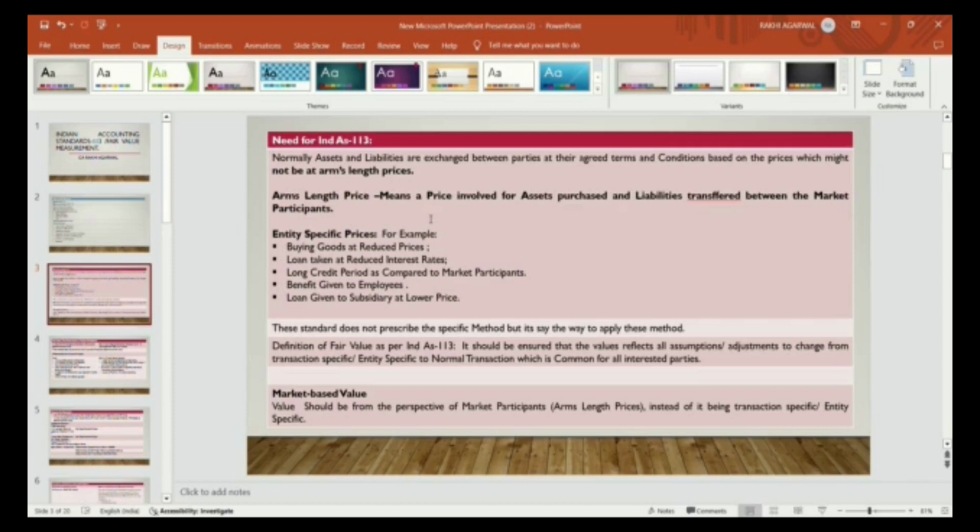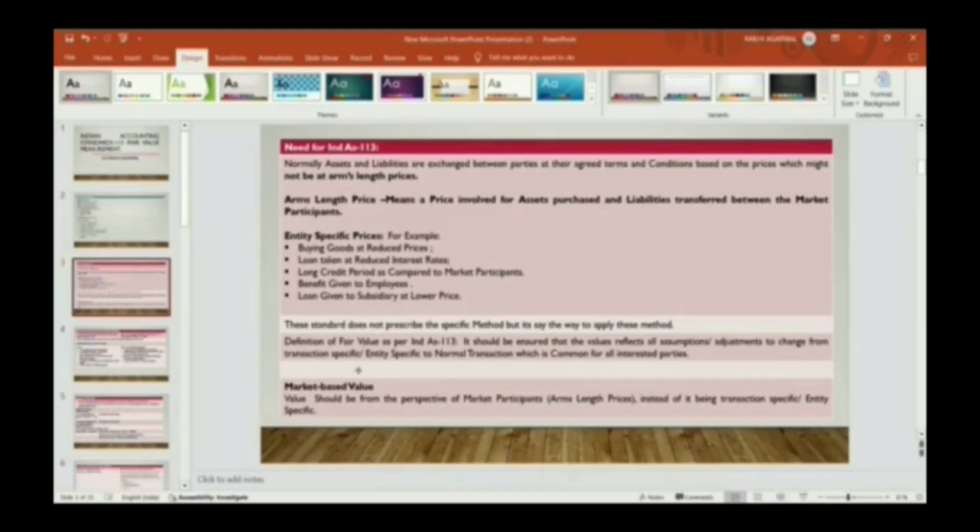What is arm's length price? Arm's length price means a price involved for an asset purchased and a liability transferred between the market participants, the price which is available in the market. Fair value is always computed from the perspective of market participants, that is the price that would be received or paid on sale, settlement, or transfer of assets or liabilities to the market players.